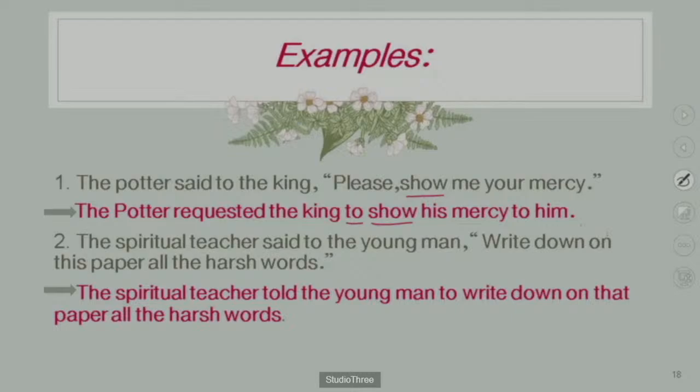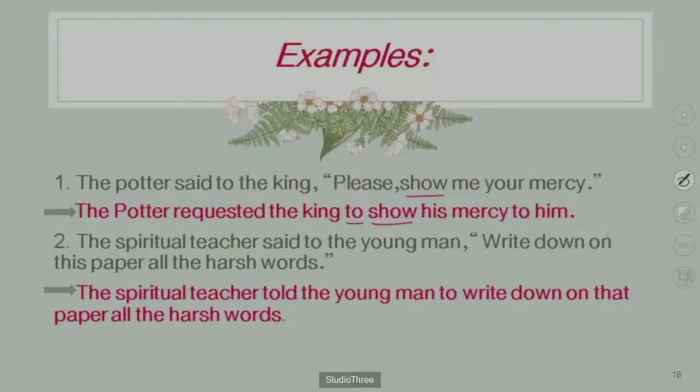The spiritual teacher said to the young man, write down on this paper all the harsh words. These sentences are from your course book, the ninth standard English course book. See guys, again you have to identify. Why am I repeating that you have to identify?